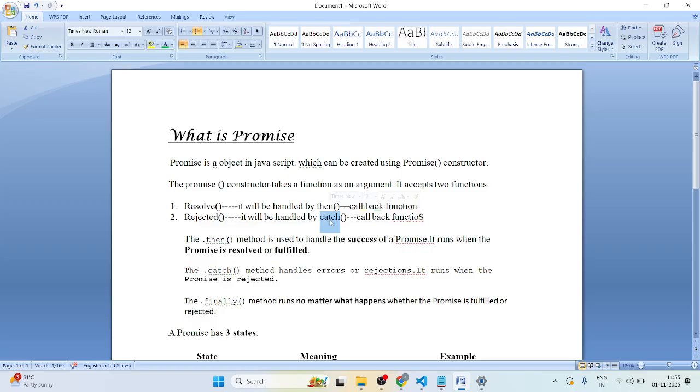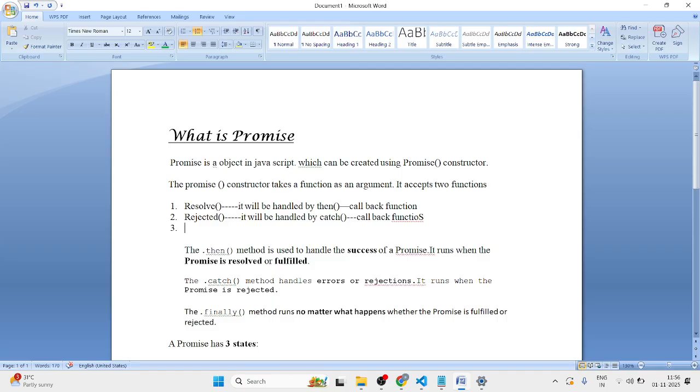And irrespective of then or catch, like in Ram and Shyam, whether Shyam is able to bring the notebook or not, their friendship will not be over, right? Ram will say, yeah, thanks for the effort. Their friendship will not break, right? So that is finally. There is one more callback function, that is finally. That also we will understand.